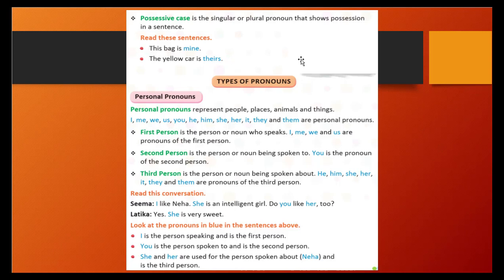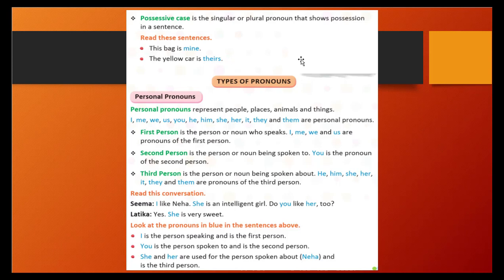Okay, let's read the conversation. Seema: "I like Neha. She is an intelligent girl. Do you like her too?" Latika: "Yes, she is very sweet." You see here, I like Neha. I means who likes Neha? I. So I is the first person. Seema is talking about herself, correct? So we have used I in the place of the name of Seema. So that is the first person.